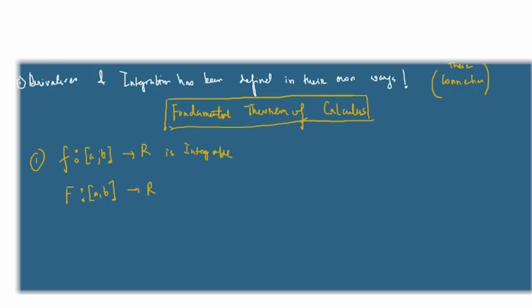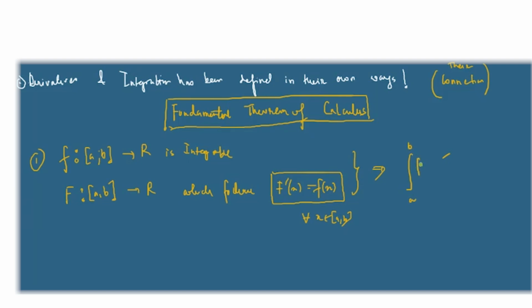This is defined as: if f is a function and capital F follows this, then you can show that the fundamental theorem of calculus says that the integral from a to b of f(x) dx is nothing but capital F of b minus capital F of a. This is the computation part.